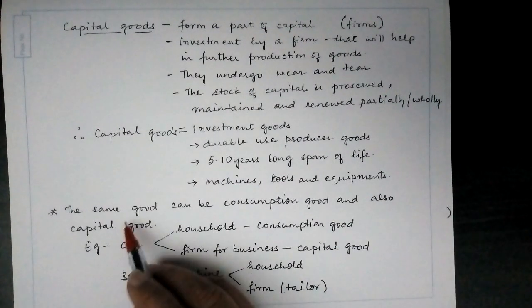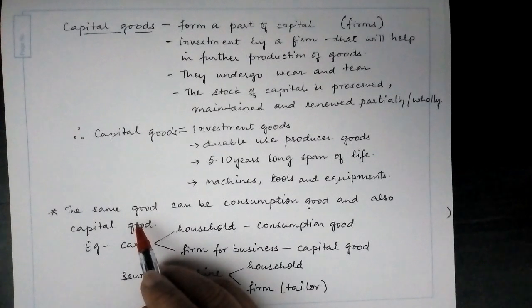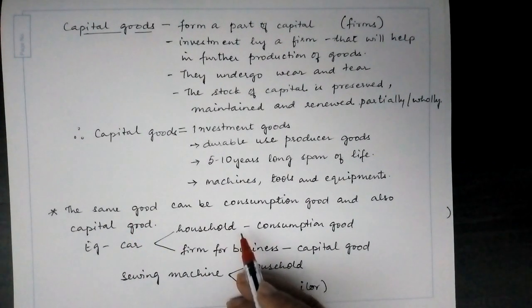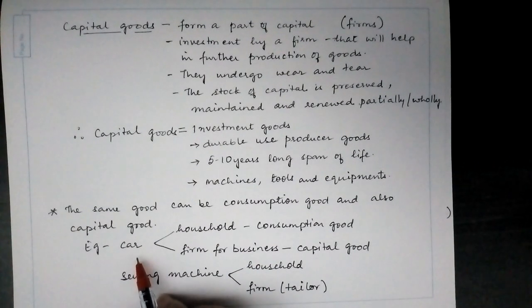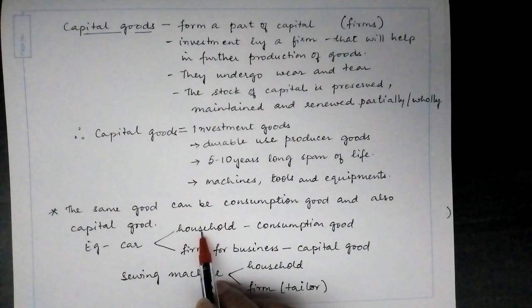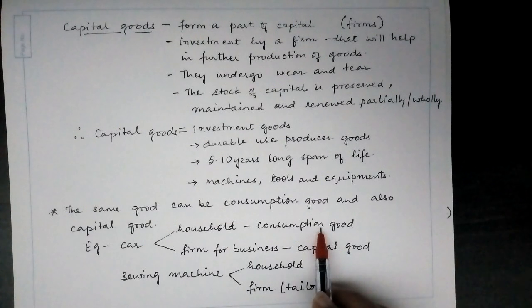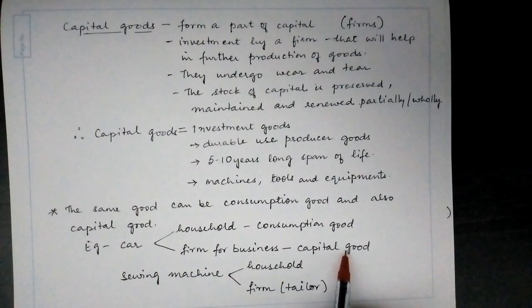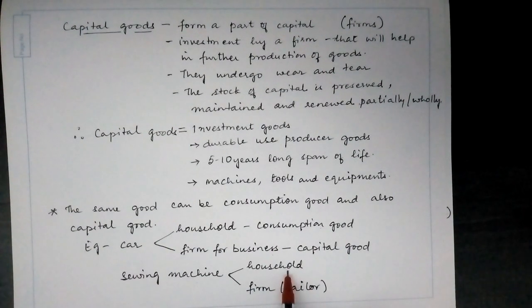Now, the same good can be a capital good or a consumer good. For example, a car that is bought by a household will be a consumption good, whereas if it is bought by a firm for business purposes, it will be called the capital good. Similarly, the other example would be a sewing machine. A sewing machine that is bought by a household will be a consumption good, whereas that bought by a firm, or let us say a tailor, becomes the capital good.